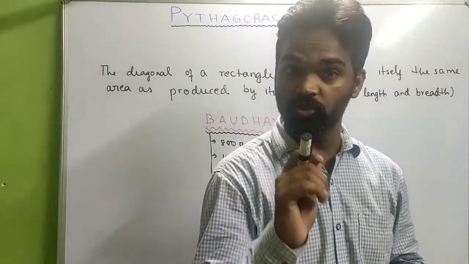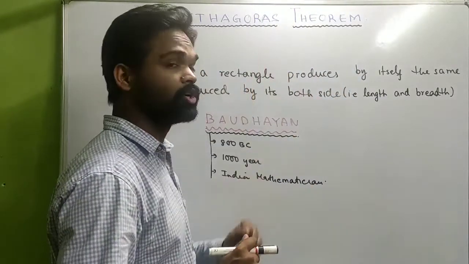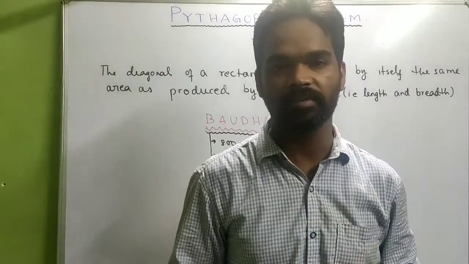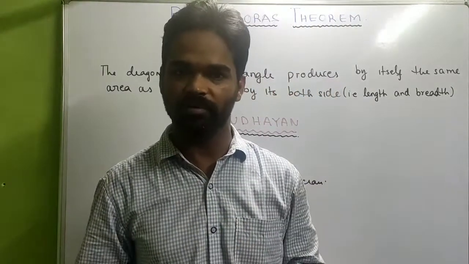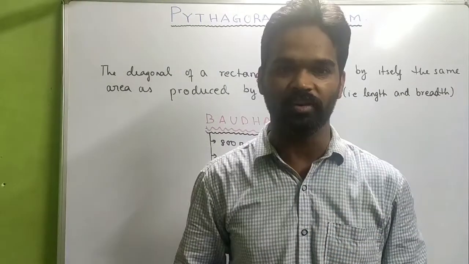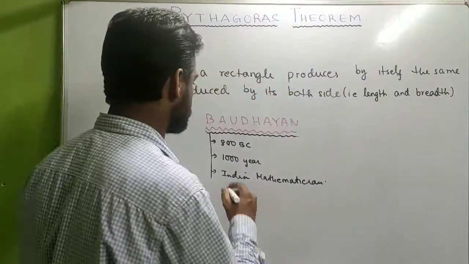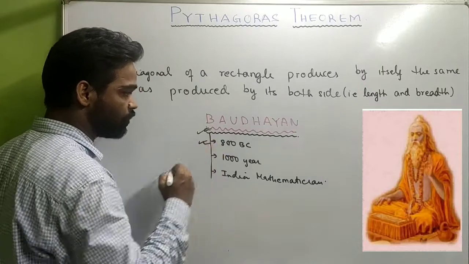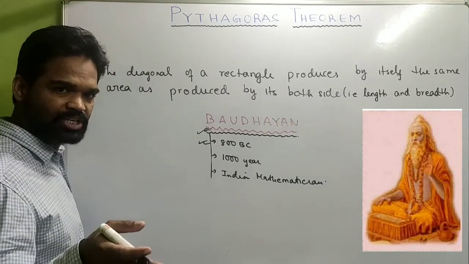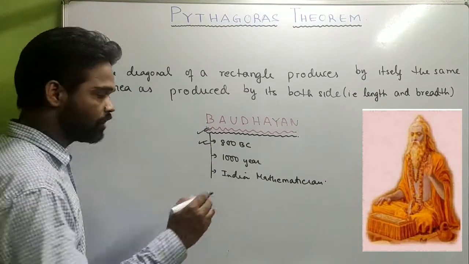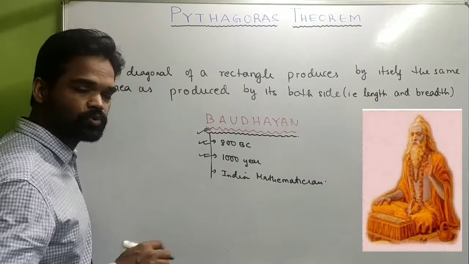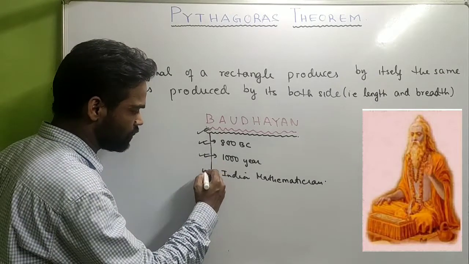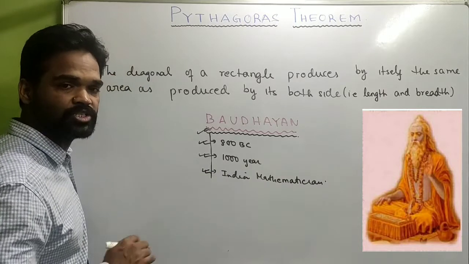Hi kids, today our topic of discussion is Pythagoras Theorem from class 9. Now before we start this theorem, I need to tell you a small story. Story about this gentleman, Baudhayana. First of all, he was born around 800 BC, which is actually, if you calculate, 1000 years before Pythagoras was born. And he was a great, renowned Indian mathematician.